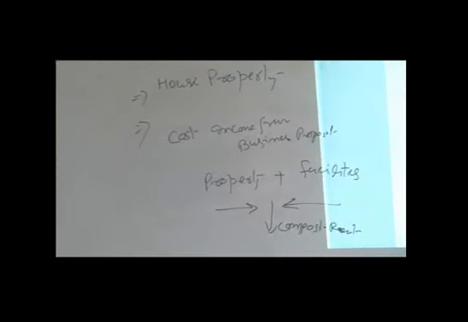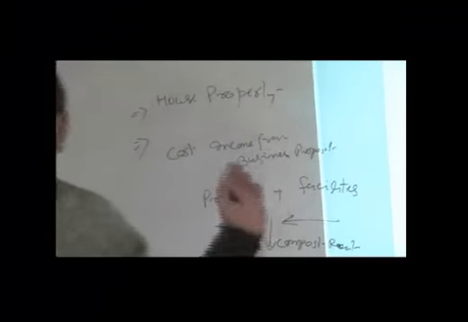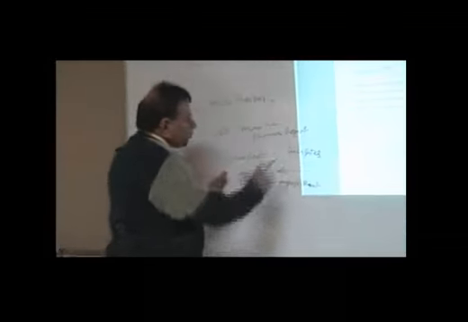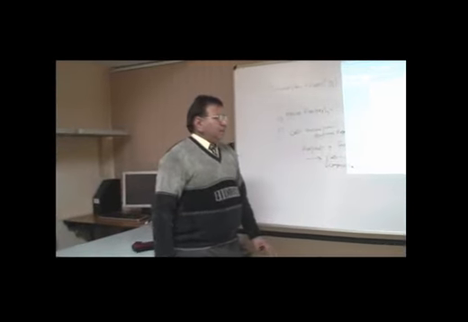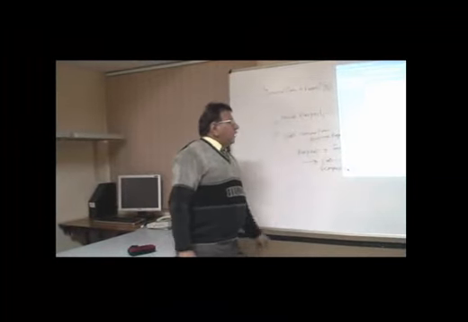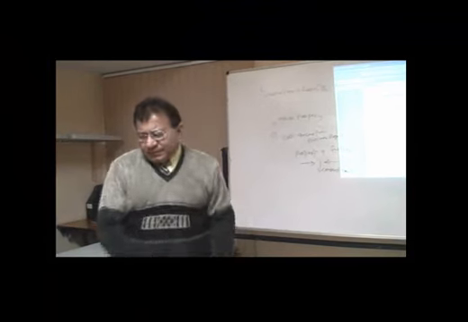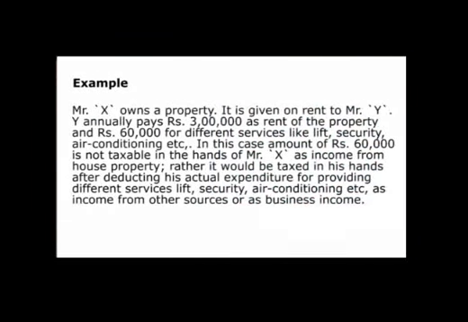So when composite rent is there, you will have to segregate the rent which is attributable to the property and the amount which pertains to the various facilities which you have been providing to the tenant. So this is the way you can treat the composite rent. So this is the one situation. The other situation may be, I think we can explain this concept with an example also. That would be, concept would be more clear to you.